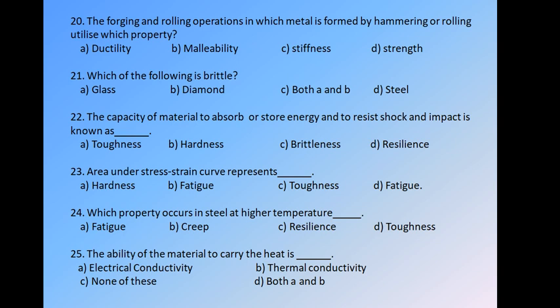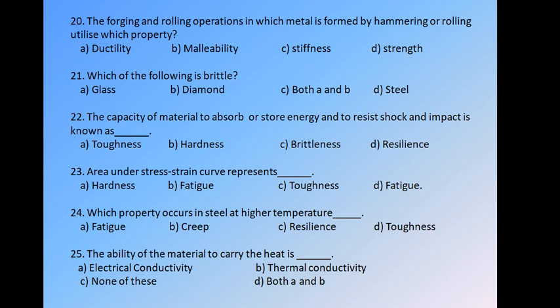Next, question 23. The area under the stress-strain curve represents: first hardness, B fatigue, C toughness, and D fatigue. As we know, the area under the stress-strain curve represents the toughness. Remember this.